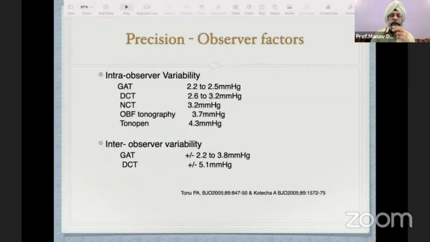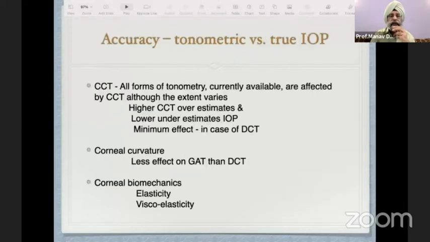It's important to understand the difference. Precision is the observer factor, the inter and intra-observer variations, whereas accuracy is the variation of measured IOP from the true intraocular IOP, which is measured by manometry, versus the one measured by tonometry.